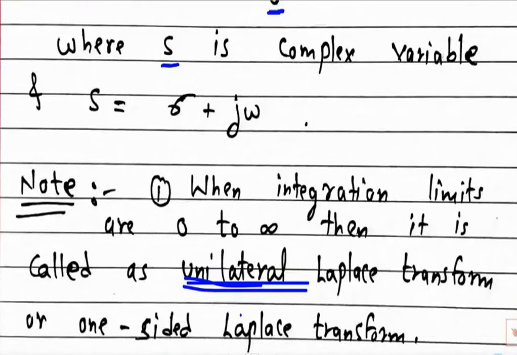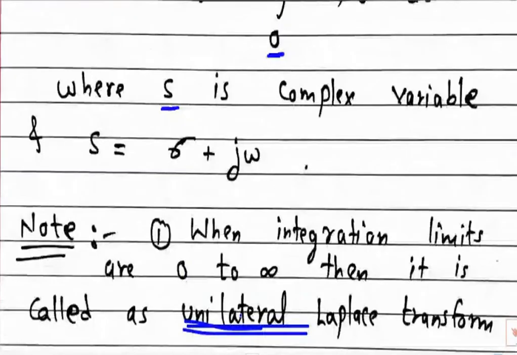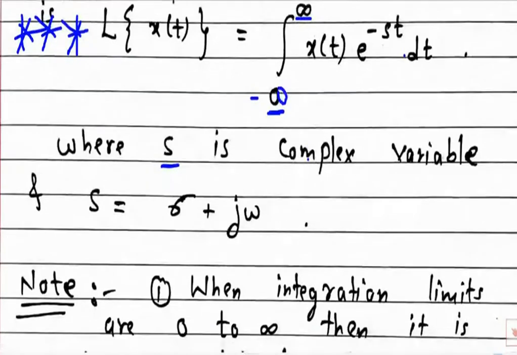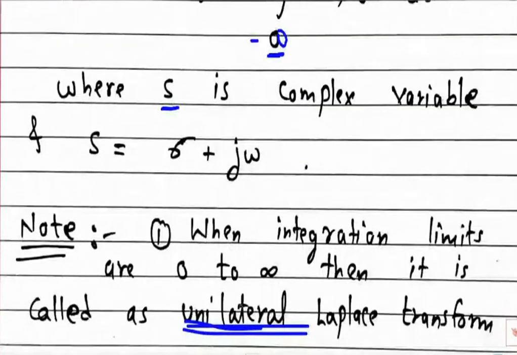Okay? Quickly tell me, if I take the limit minus infinity to infinity, then what will it be called? When I take 0 to infinity, it is called the unilateral Laplace transform. Now when I take from minus infinity to plus infinity, what can it be?